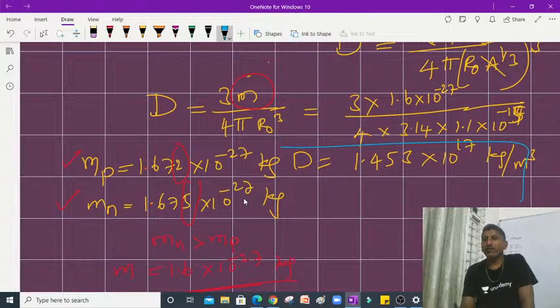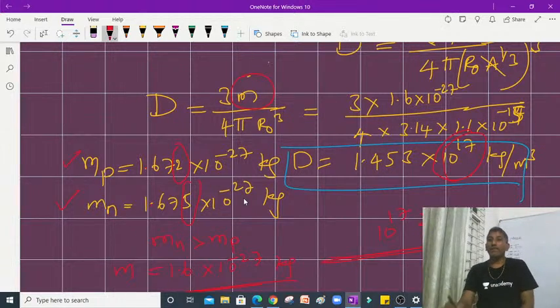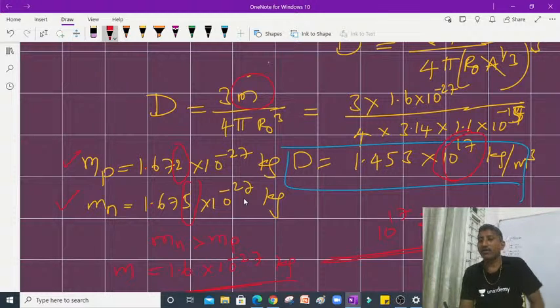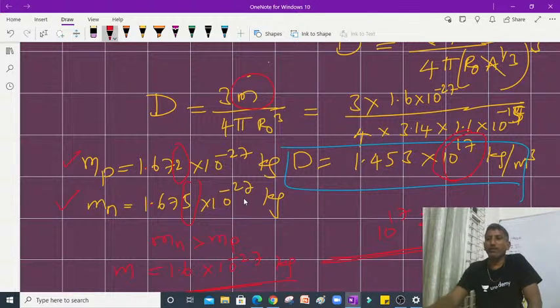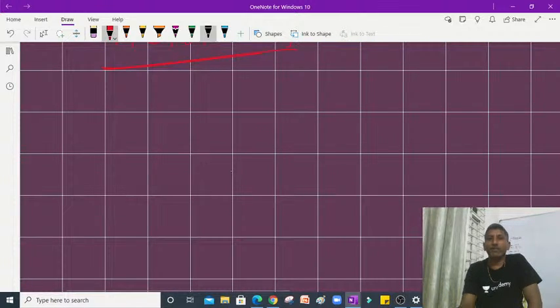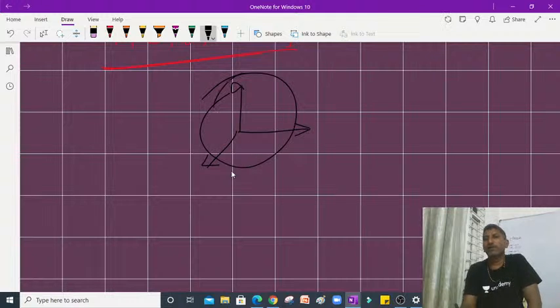Here you have to see for this. Here you see what is the order of the density of the nucleus: 10 power 17 kg per meter cube. That is not possible for our imagination. 10 power 17 kg mass is accumulated per meter cube. Per meter cube means about x direction, y direction and z direction. Just imagine one sphere. In this direction, in this direction, in this direction, 10 power 17 kg per meter cube mass is accumulating.